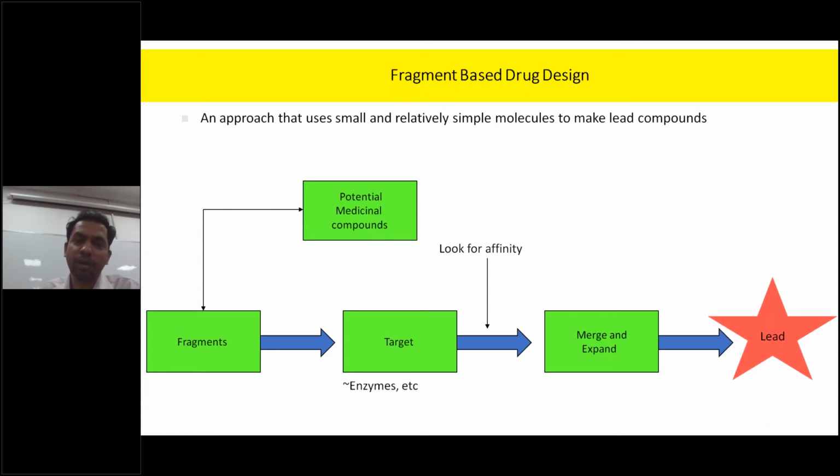So that uses small and relatively simple molecules to make lead compounds. Take a fragment, take a target enzyme or protein or any target, check with different testing methods, and after checking the affinity, the fragments you can merge, different parts you can merge, you can expand it, or any other way. Then you make it a bigger molecule, depending on affinity or toxicity or efficacy or any other, with permutation and combination, you merge and expand. Finally, you get the molecule. So it does not start from the beginning like the normal process, with all very big molecules. You start from a fragment, a small molecule.